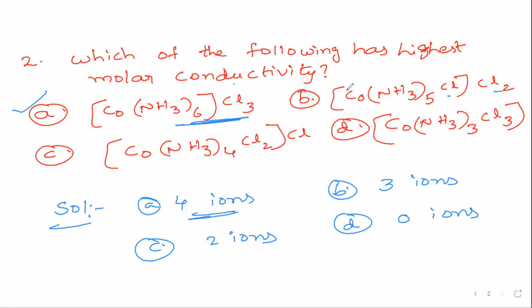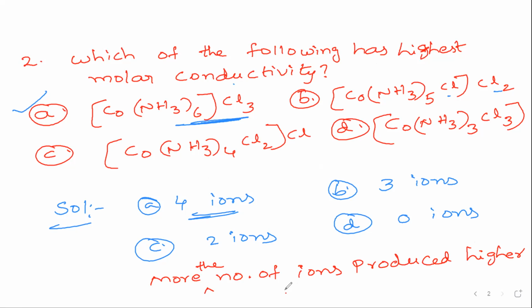The more the number of ions produced, the higher is the conductivity in the solution. So please note this down, very, very important.